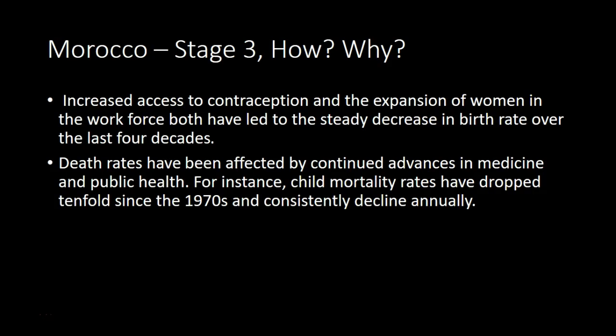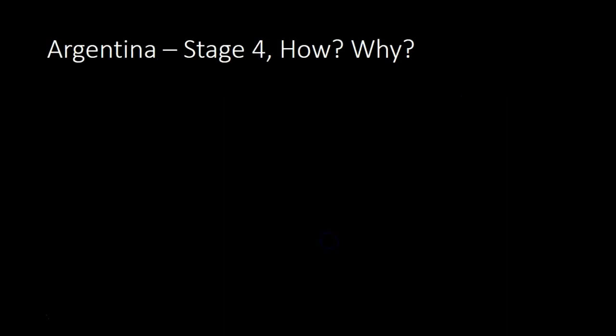Morocco is in stage 3, how and why? Well, increased access to contraception and the expansion of women in the workforce have led to a steady decrease in birth rate over the last 4 decades. Death rates have been affected by continued advances in medicine and public health. For instance, child mortality rates have dropped tenfold since the 1970s and consistently decline annually.